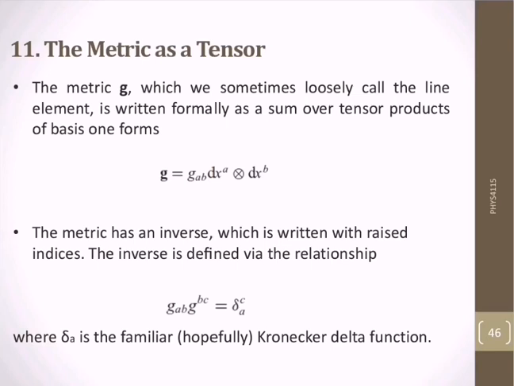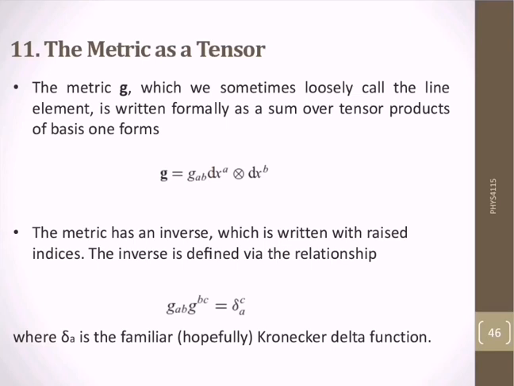Here, a good piece of information to keep in the back of your mind is that the metric is symmetric, which means that g_mu nu will be equal to g_nu mu.